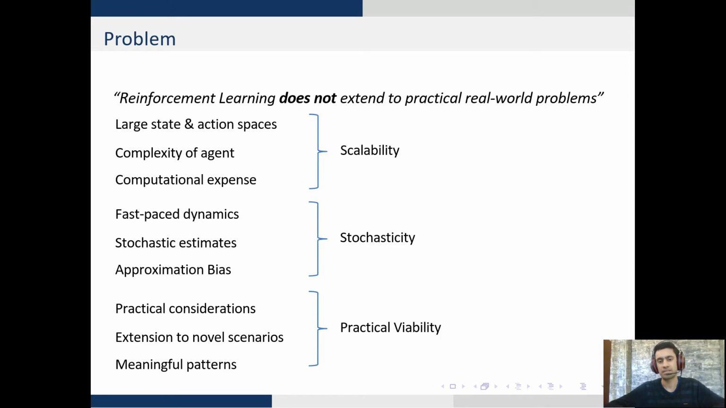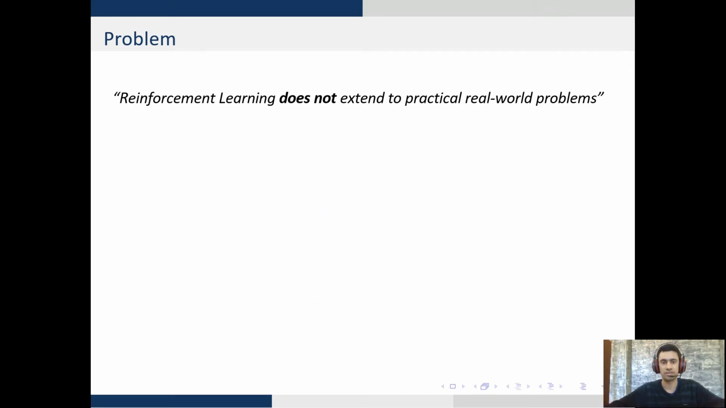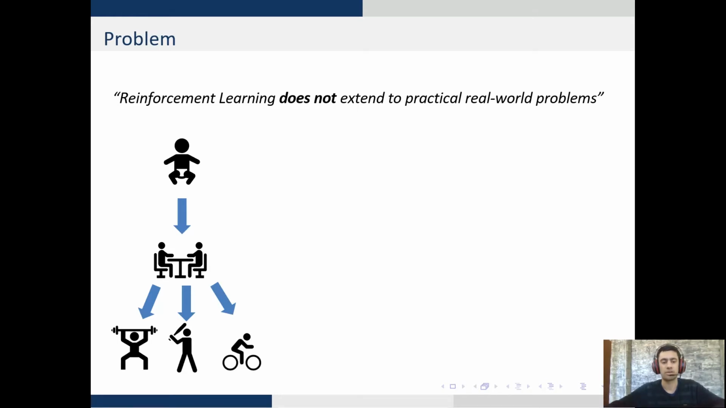My work addresses these 3 problems using a single solution, which is hierarchical learning. So what are hierarchies? Consider a small example wherein a child learns to solve a small task, let's say to sit on a table. Once the child has learned to sit, he can leverage these insights and skills to perform a range of more complex tasks such as work out, play, or ride a bicycle. This composition of sequential tasks is called hierarchy.